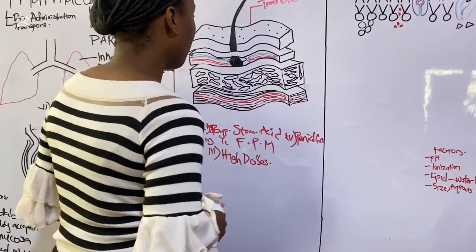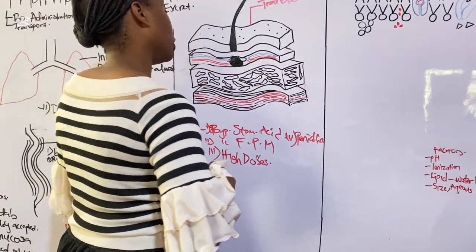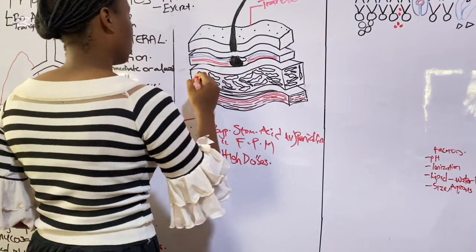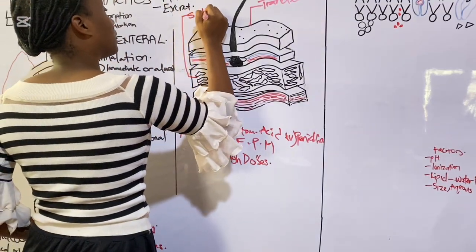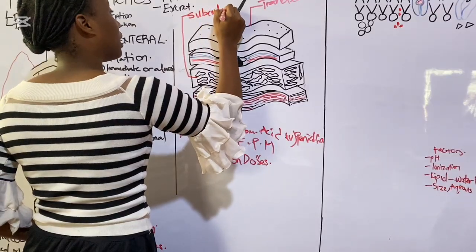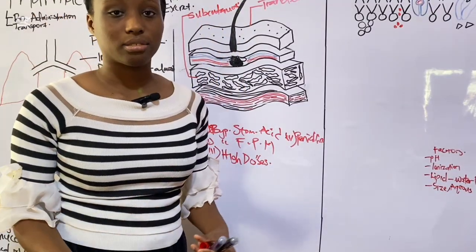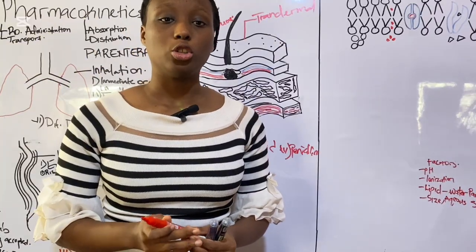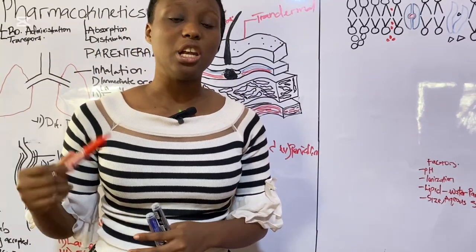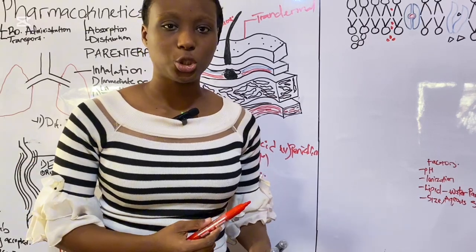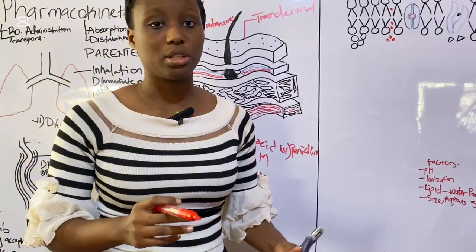Now, another route of administration associated with the skin is the subcutaneous route. Subcutaneous means it is administered in the adipose layer of the skin, and that would be very great for drugs that are very lipophilic, because the adipose cells are made up of fat droplets.